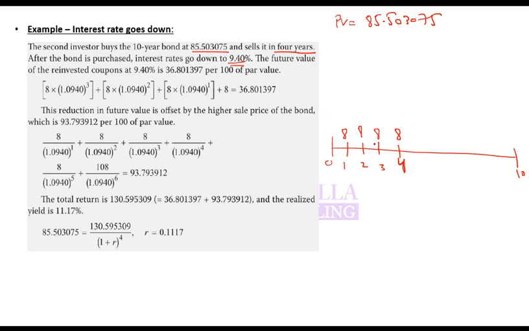That means all these will be reinvested at 9.4. So your payment is 8. This is how you can calculate the future value of these 4 payments. What is the answer when you calculate the future value of this 8 at year 4?